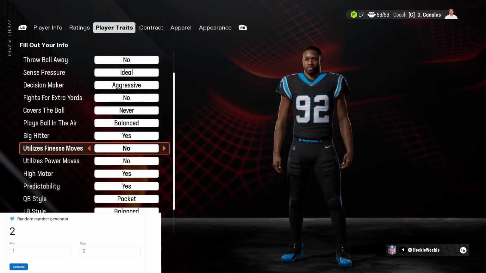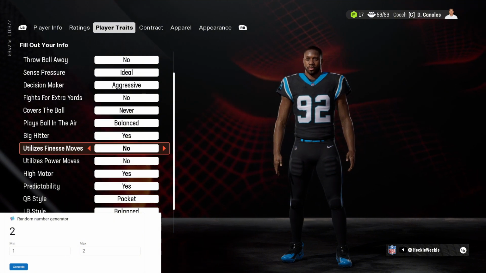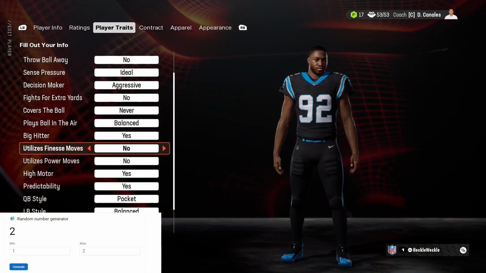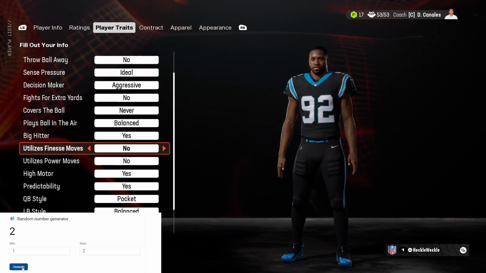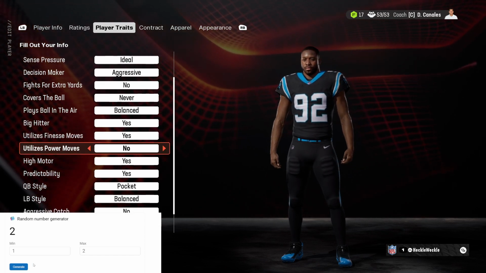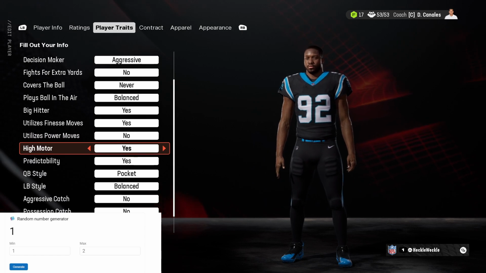Utilize the finesse and power moves. This will also be very, very important based off what he had. He was about average in what he did have, but we want him to utilize it in some way, shape, or form. There is 2, no or yes. And for the first one, we get 2, utilize the finesse moves. He will. Will he utilize his power move? He won't. He will be more of a finesse rusher when it comes to rushing the quarterback.